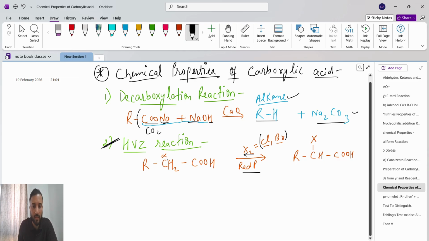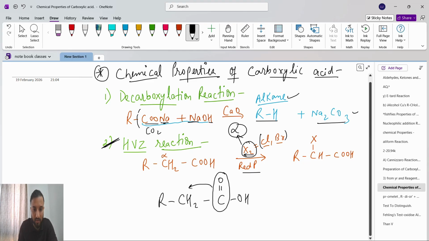So what will happen? This X will attack the alpha position. What is the alpha position? See RCH2, C double bond O, OH. This C double bond O is the carbonyl group, and the carbon next to it is the alpha position. This is the correct answer, guys. The X will attach to the alpha position.